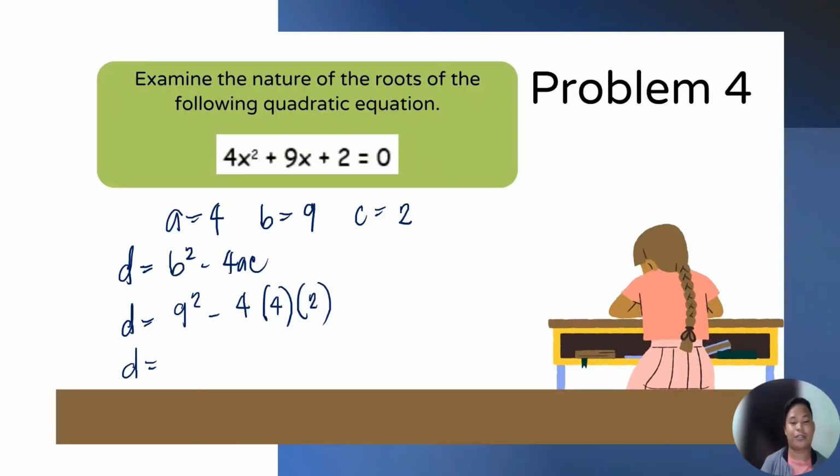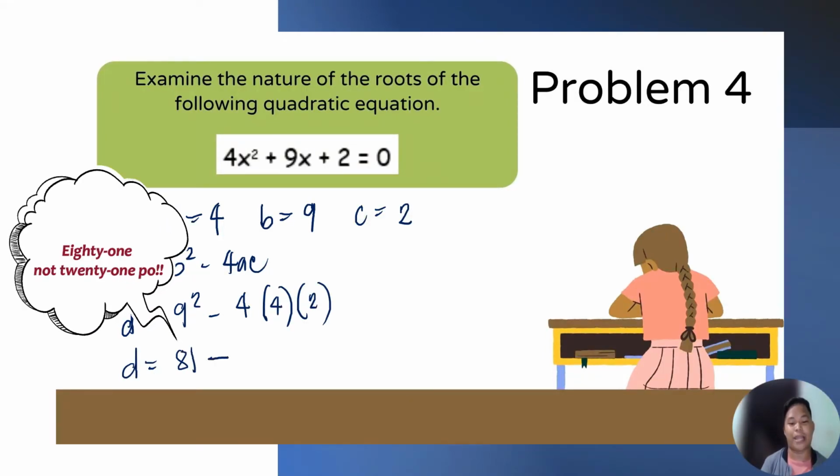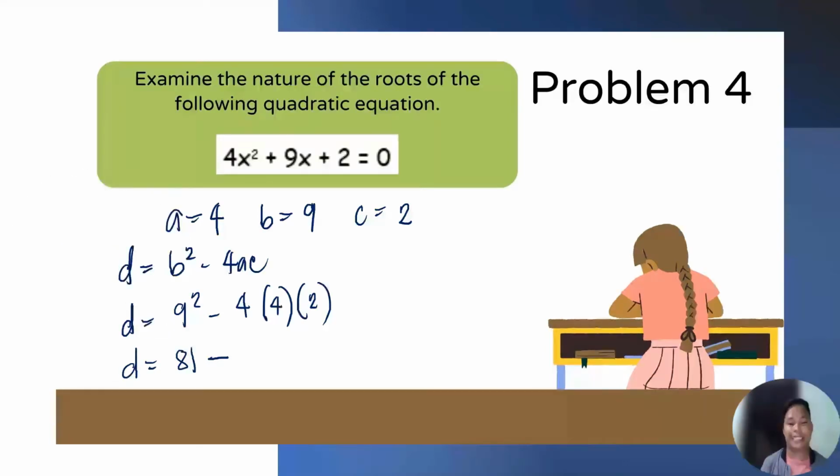Then D is equal to 9 squared, which is equal to 81 minus 4 times 4, 16 times 2 is 32. Then the value of D is equal to positive 49, which means that D is greater than 0 and D is a perfect square since 49 is equal to 7 squared po.